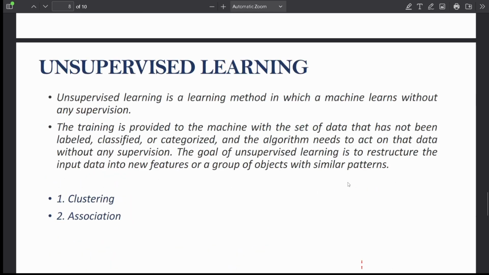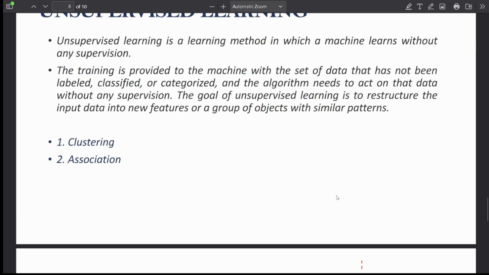Let's know about unsupervised machine learning. Unsupervised learning is a learning method in which a machine learns without any supervision. The training is provided to the machine with a set of data that has not been labeled, classified, or categorized, and the algorithms need to act on that data without any supervision. The goal of unsupervised learning is to restructure the input data into new features or a group of objects with similar patterns. One is clustering, another one is association.